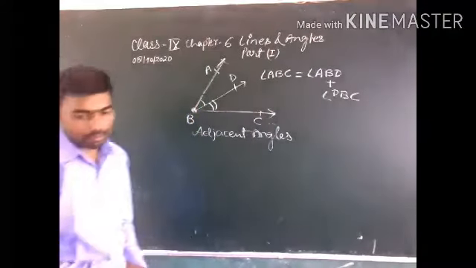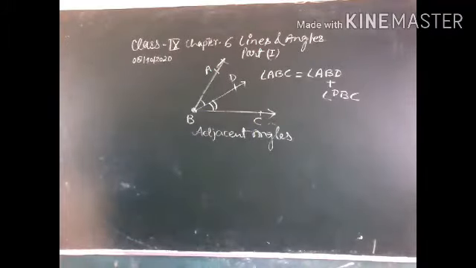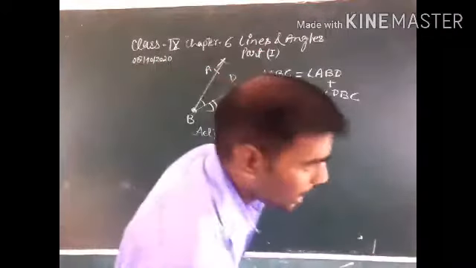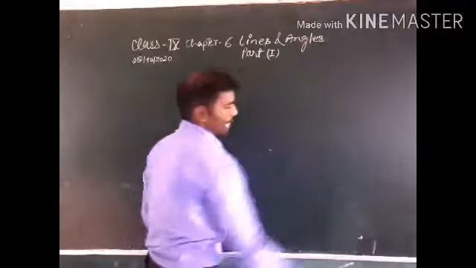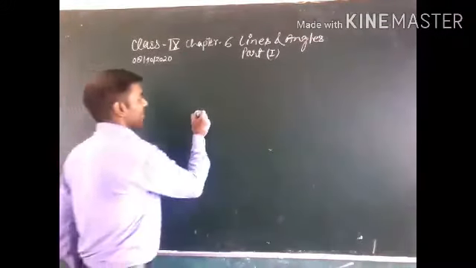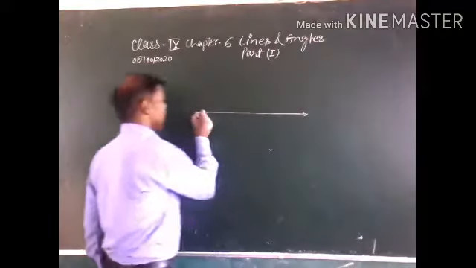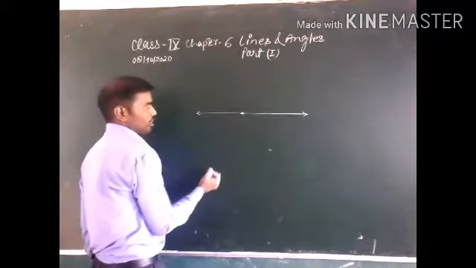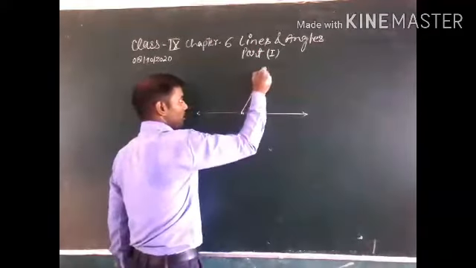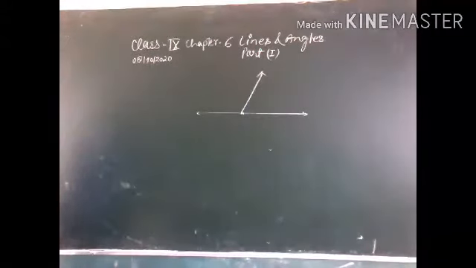Now we talk about linear pair of angles. First of all, we take a straight angle. This is the common point, and this is 180 degrees. You already know this is a ray, and this is also a ray.